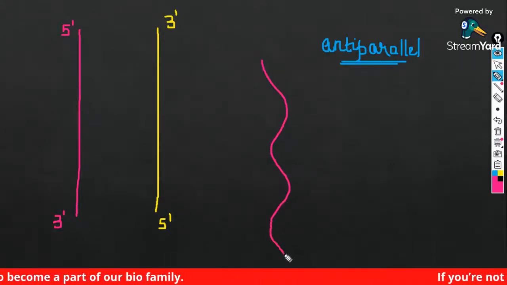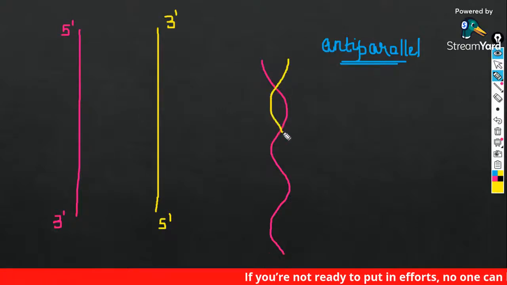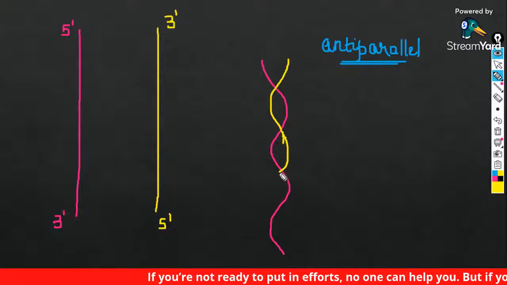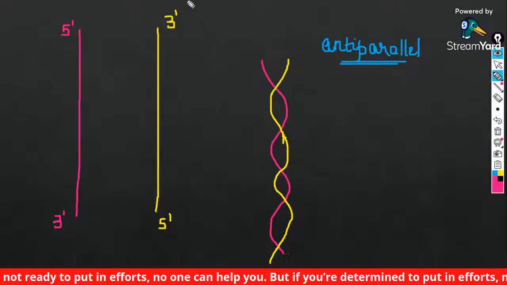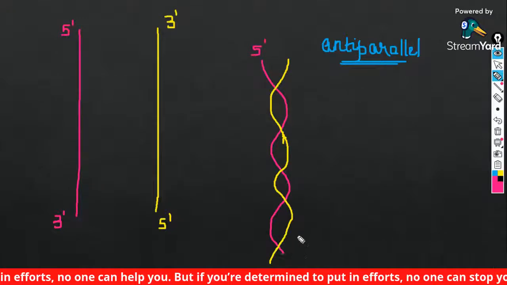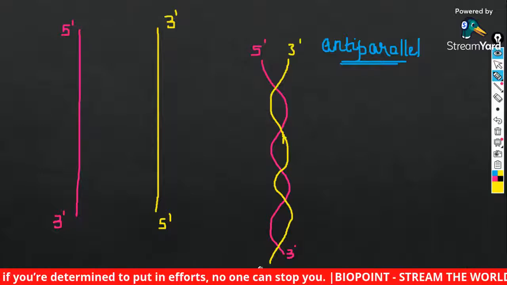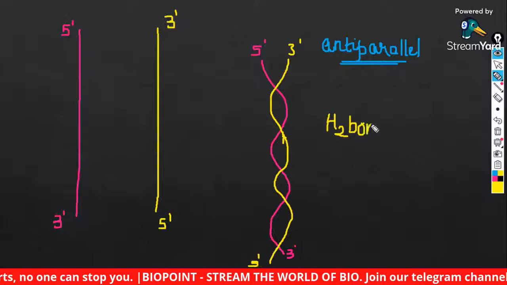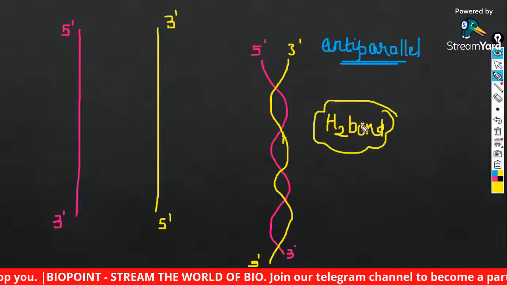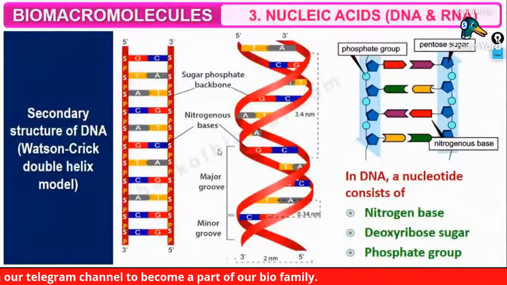Listen very carefully. Yes, this will get twisted like this. They'll twist in a right-handed fashion. This strand has a polarity of 5' to 3' and this one has a polarity of 3' to 5'. They will be interconnected and held together with the help of hydrogen bonds. Clear? That is what is mentioned over here.